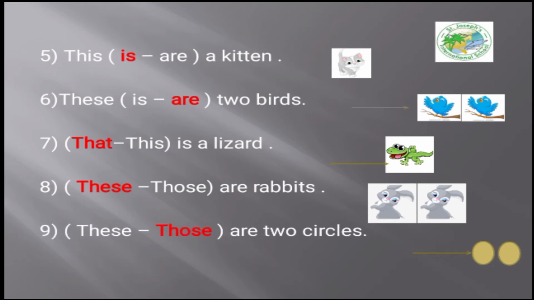Here we have two circles and they are far from the sentence. So we choose these or those. Of course, we're going to choose those.